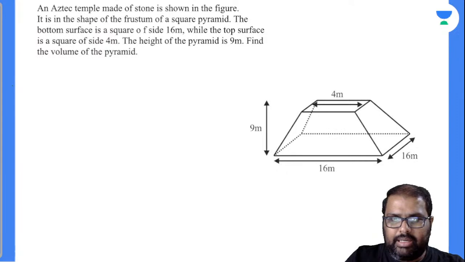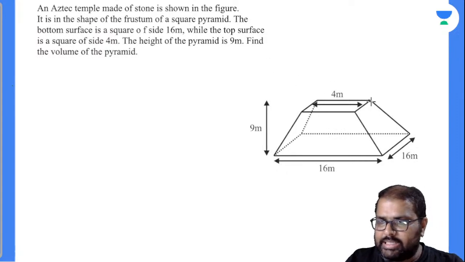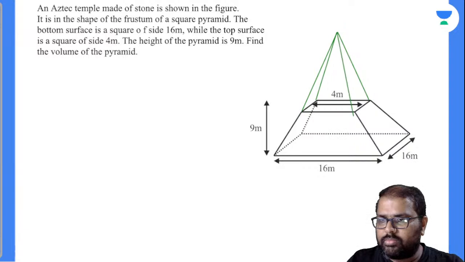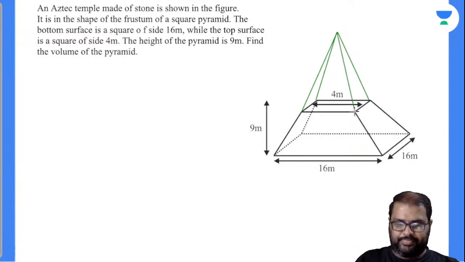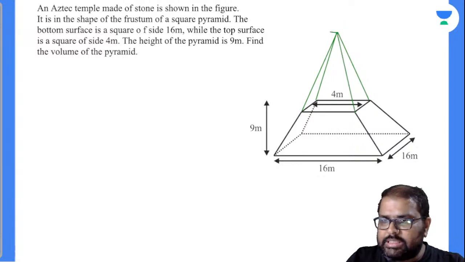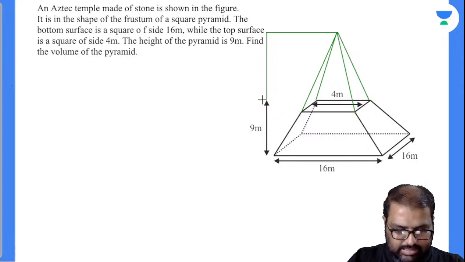I'll draw a little bit clearly. So I'll extend this and make it a square pyramid here. Okay, done. So I will be taking this top part height as some x value up to here.